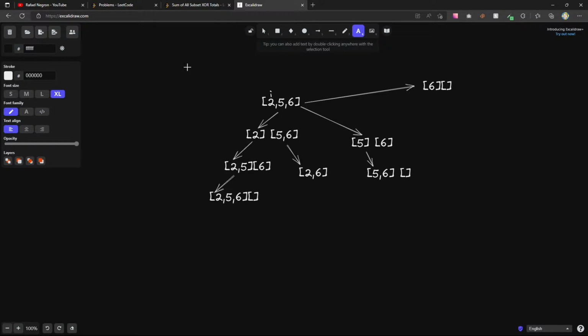Do we have each individual number? I would expect to see a 2. Like we have a 2 here, we have a 5 here, and we have a 6 here, so that's good. We have a 2, a 5, and a 6. Do I have a 2, 5? I do have a 2, 5. Do I have a 2, 6?